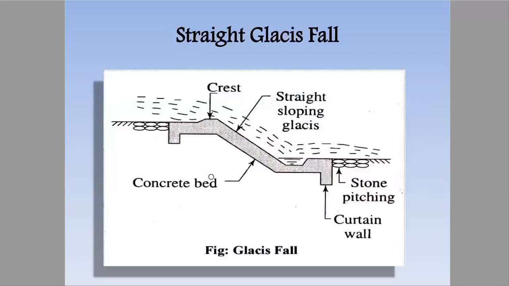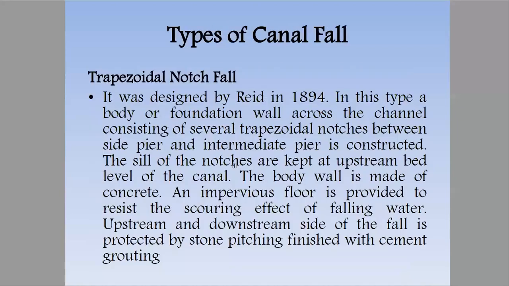You can see here one curtain wall and here one curtain wall. This is the heel and this is the toe. So stone pitching is done here and here. So this is all about the straight glacis fall.